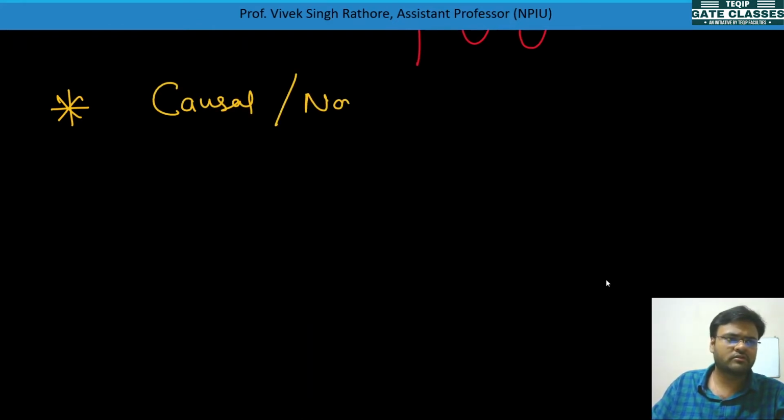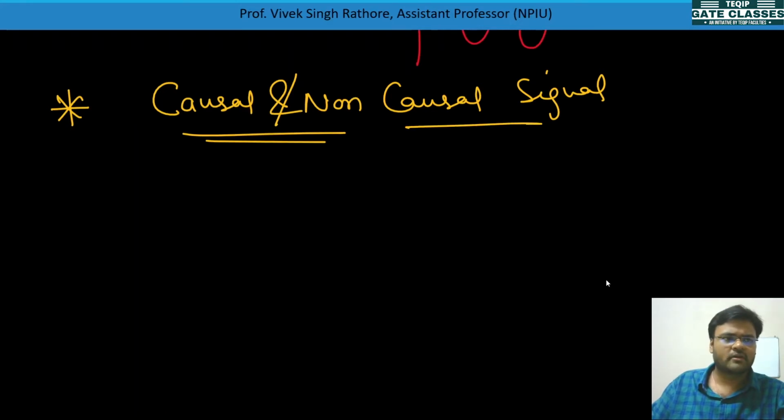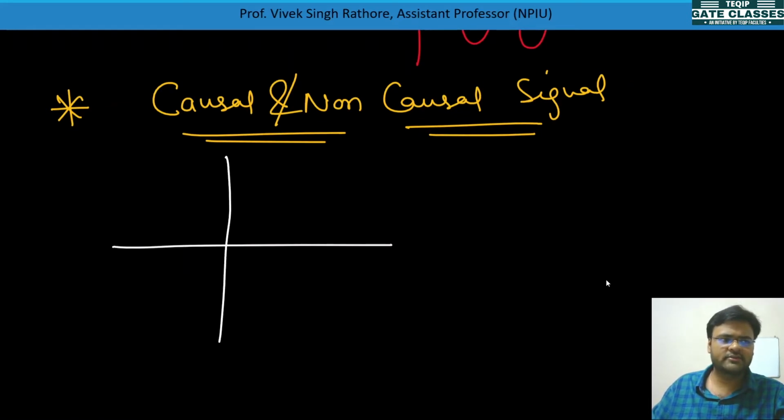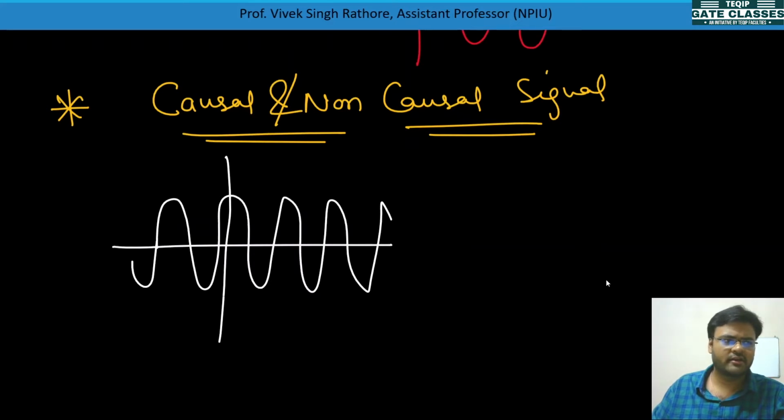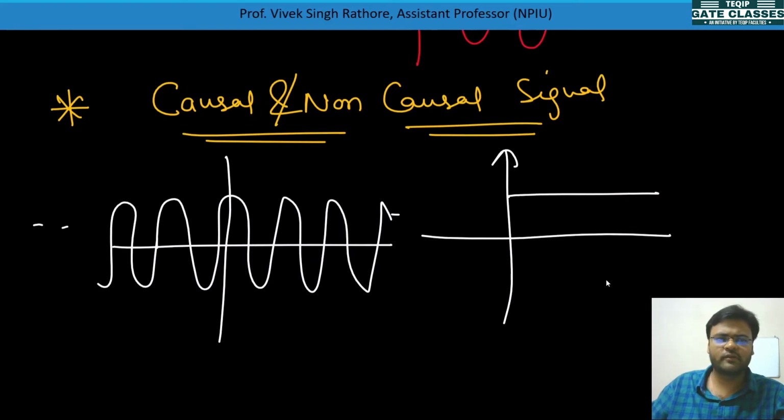This is also a very important part. Causal and non-causal signals: let's suppose one signal is there, like this, like this, and so on. And one type of signal u(t), you know, will exist after t greater than 0. So those signals whose values are equal to 0 for t less than 0 are called causal signals.